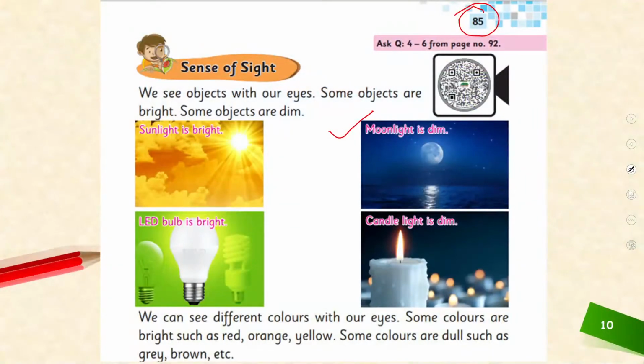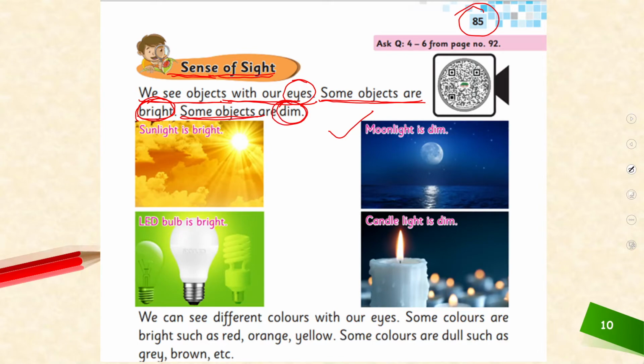Sense of sight. We see objects with our eyes. Some objects are bright. Some objects are dim.